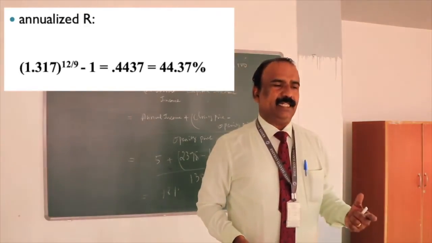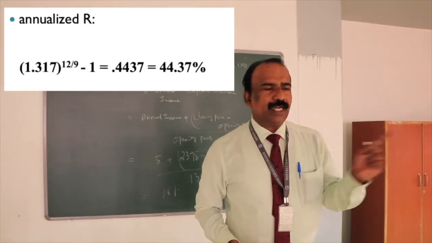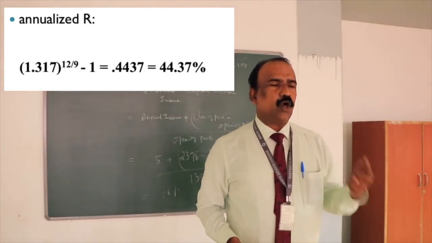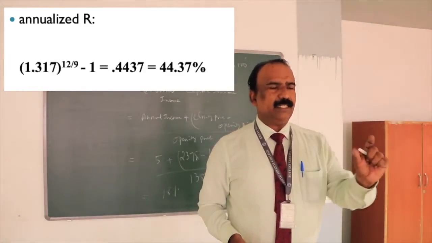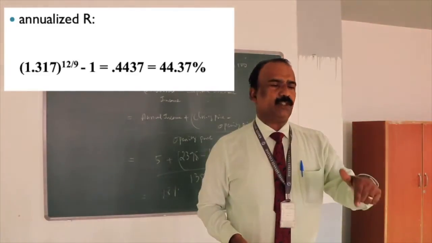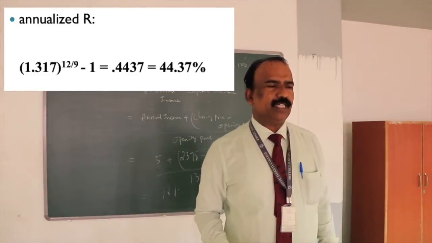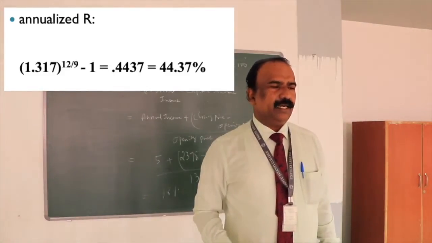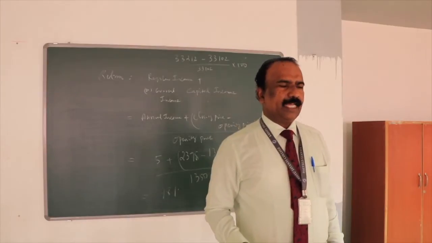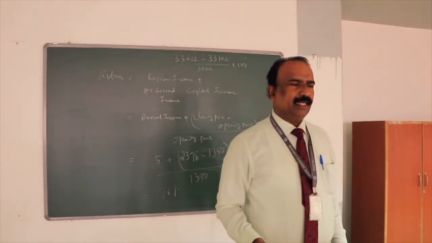So 9 months return. So this is monthly return. You want to calculate for 9 months return. So how do we get that? The 1 plus return power of 12 minus 1. Here 9 months, so 12 by 9 minus 1 which will give you this annualized return. Now the expected return we will come back to later.